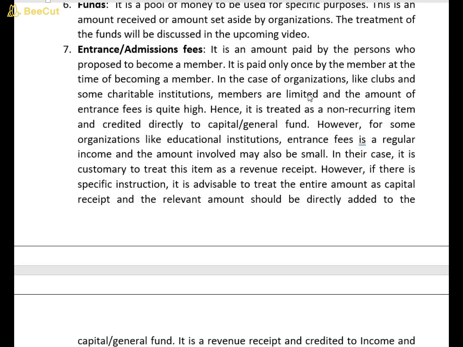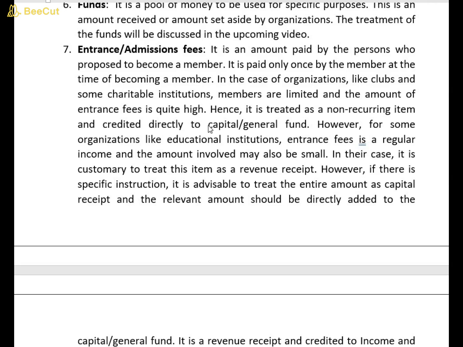For example, in case of organizations like clubs and some charitable institutions, members are limited and the amount of entrance fees is quite high. Friends, in the charitable institution, a limited number of people come there. That's why they charge higher entrance fees. And members are not coming frequently. So that's why it is a non-recurring item. So due to its non-recurring nature, it is treated as capital receipt and added to capital or general fund.